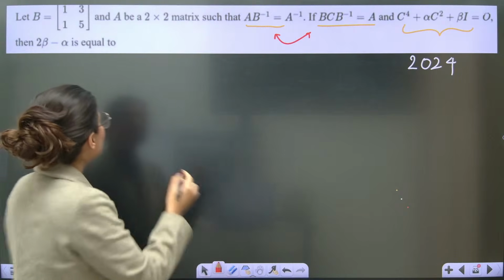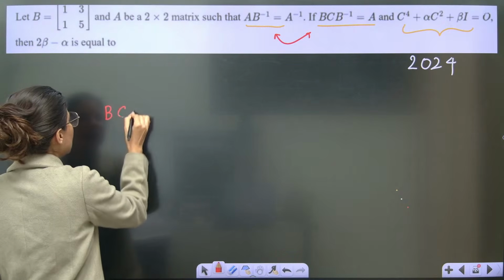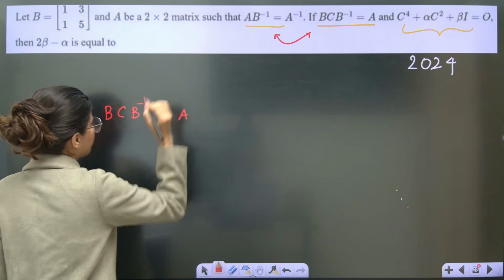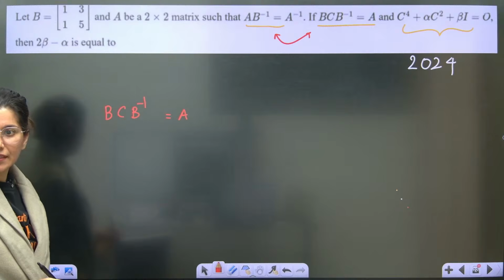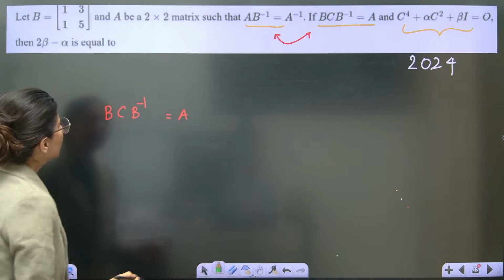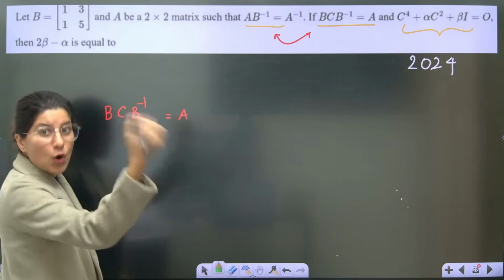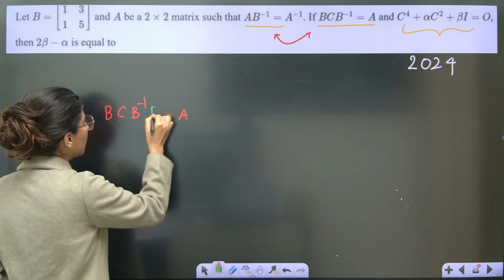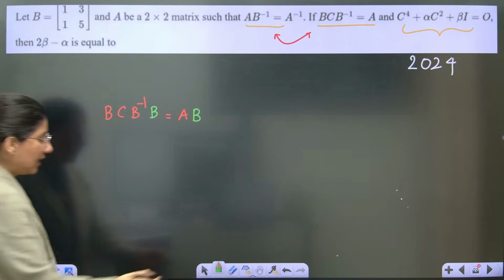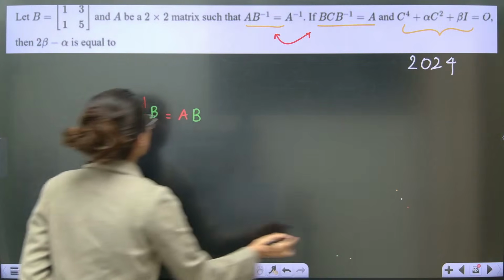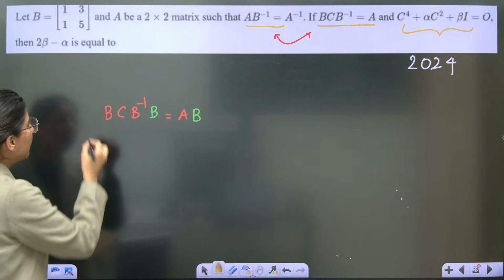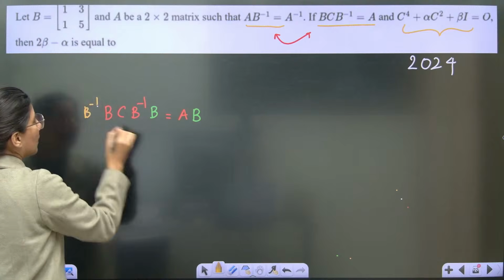So what we can do is, whenever you see B, C, B inverse, what are you going to get? This is A. Correct? So you can post multiply by B, and you can pre-multiply by B inverse.